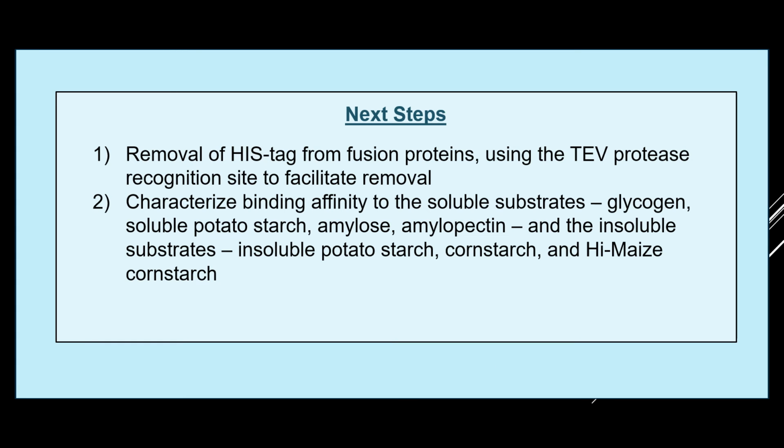The next steps will be to remove the His tag from the proteins using the TEV protease recognition site, and to characterize the binding affinity to the soluble substrates, glycogen, soluble potato starch, amylose, amylopectin, and the insoluble substrates, insoluble potato starch, cornstarch, and high maize cornstarch.